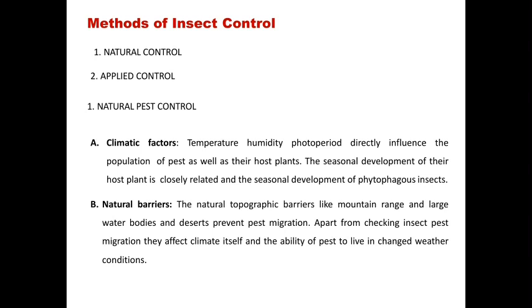But now the question is, which are the different methods? Here we say there are two main methods for pest control. The first one is natural control and the second one is applied control. In natural control, the various biotic and abiotic factors help to reduce the pest population. But in applied pest control, there are five to six methods. The first one is the cultural method, then mechanical method, physical method, biological method, chemical method, and legal methods. These methods come under applied pest control, and they are also known as the tools of IPM.